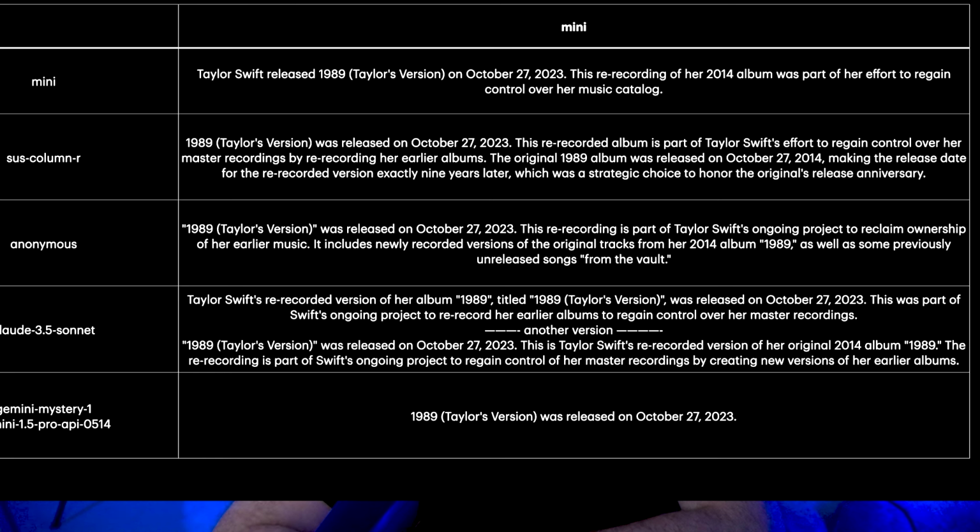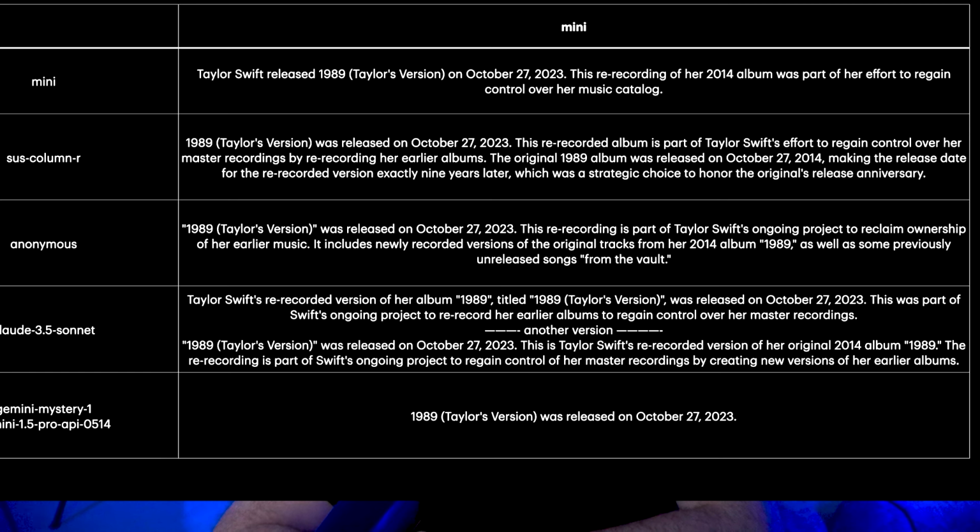This re-recorded album is part of Taylor Swift's ongoing project to reclaim ownership of her earlier music, blah, blah, blah. And then it also includes things in 1989. Notice the similarity. I mean, there's variations in the wording, but all of these things have variations of the same. So the wording for sus column R and anonymous and Mini are quite similar in this sense. So that's, again, a good clue that we're dealing with the same kind of model there.